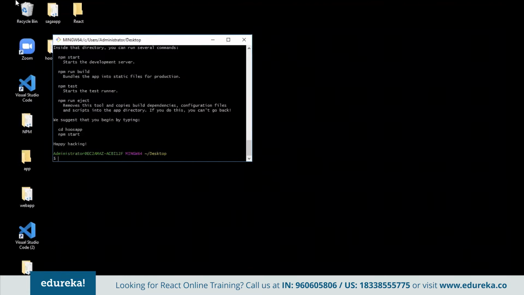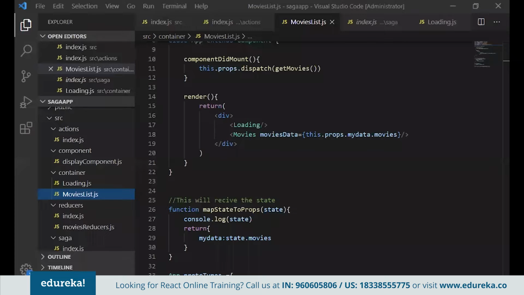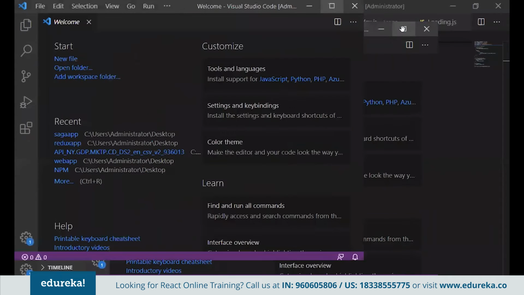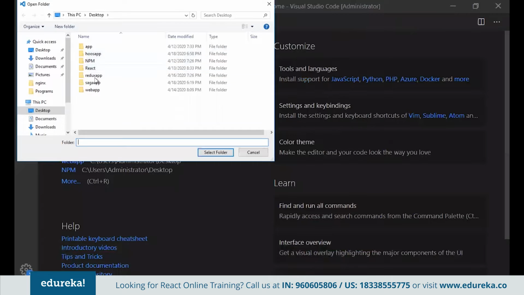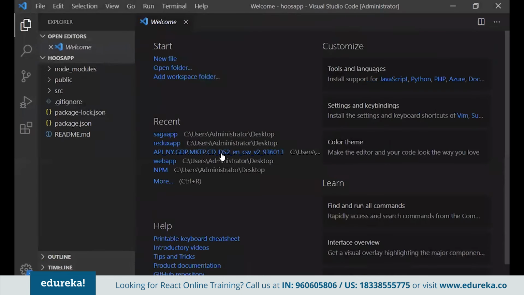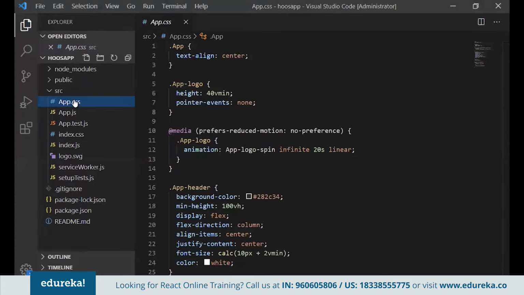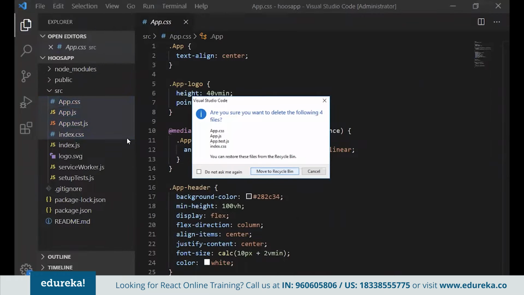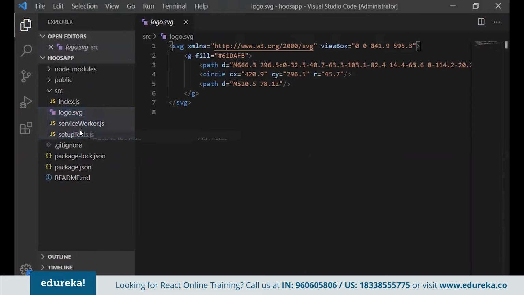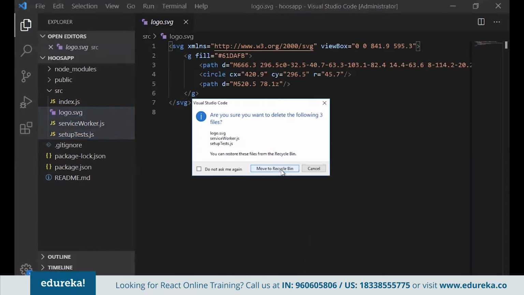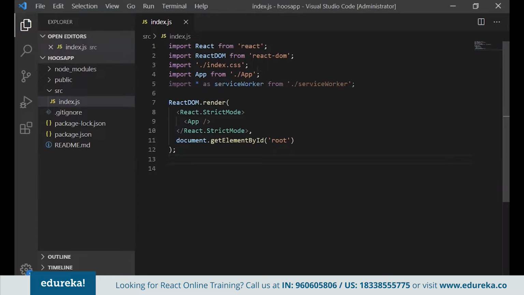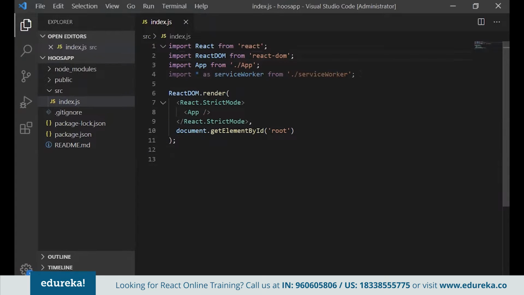Now, in this particular application, let's open it in VS Code again. I'll show you how exactly we can manage state in a simple functional component. We won't make it fancy. Let's open that Hooks app. First of all, as usual, we'll delete all the files from here except the index file. I'll keep this file this time because you are now very well aware of how to create the index file. Before this I was doing that because I wanted you to know how to create it. So now we just need React. Even strict mode is fine, and we don't need CSS or a service worker here.